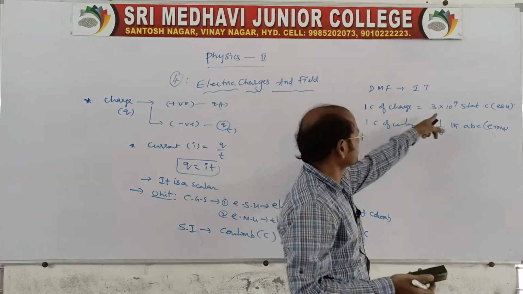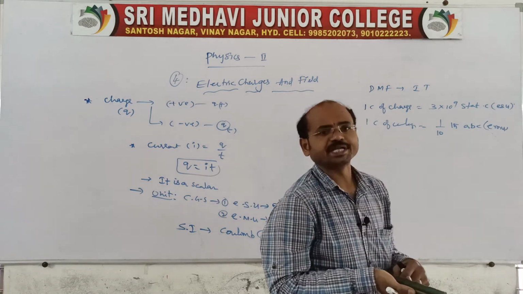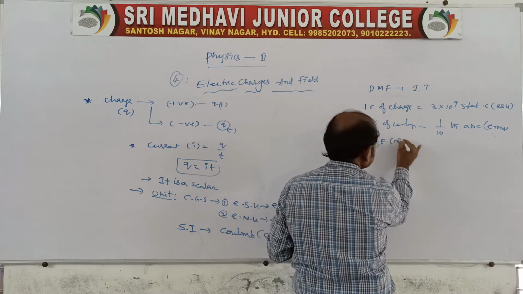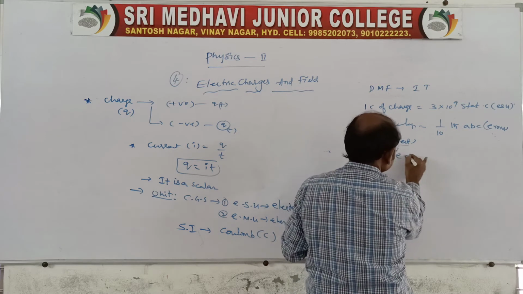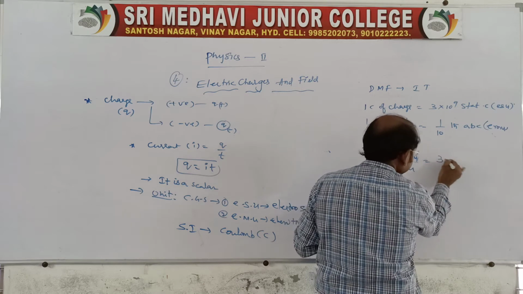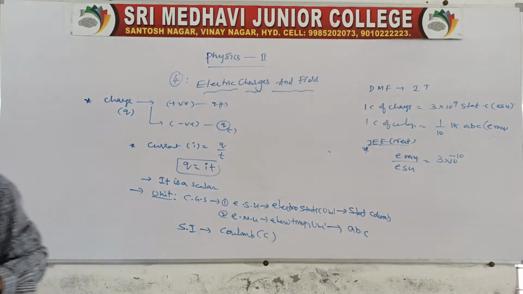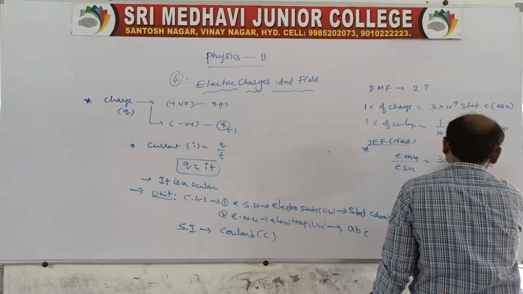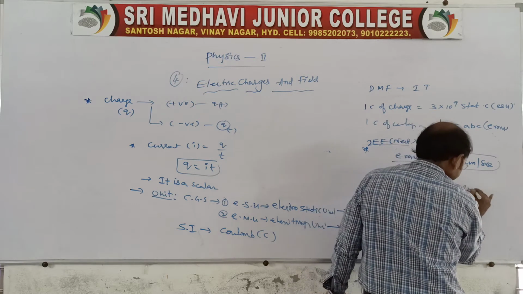One coulomb of charge is equal to 3 into 10 power 9 ESU, and one coulomb of charge is equal to 1 by 10th of ABC, the EMU. Now let us come to a JEE Mains question, a need-based question. The ratio of EMU by ESU is equal to 3 into 10 power minus 10, plus 10 centimeter per second. So what is the value of this? It is equal to the velocity of light. Very simple.